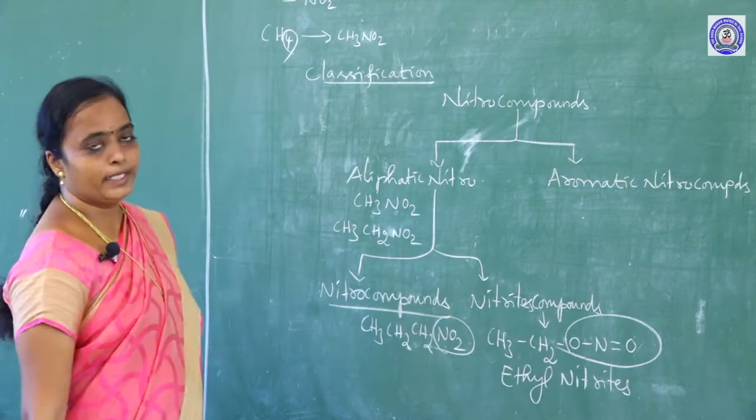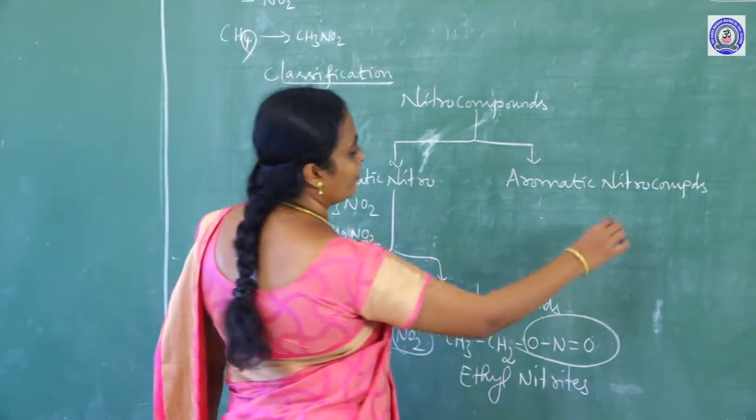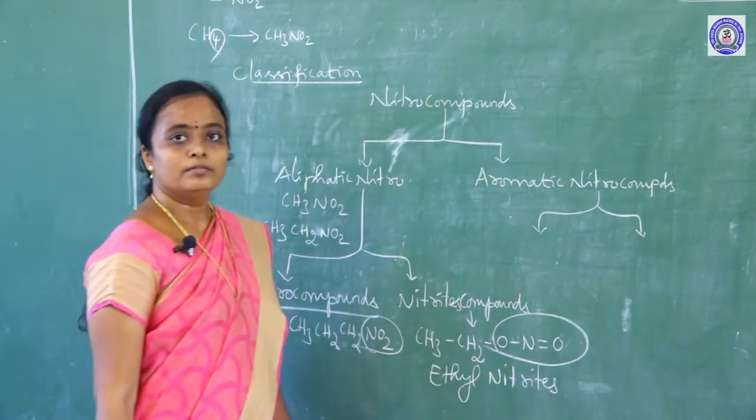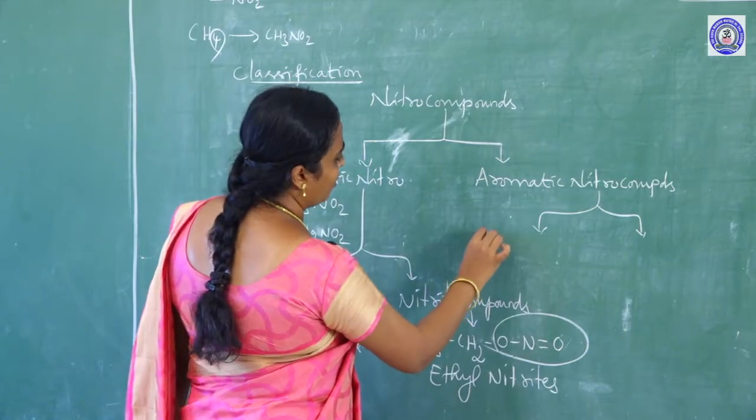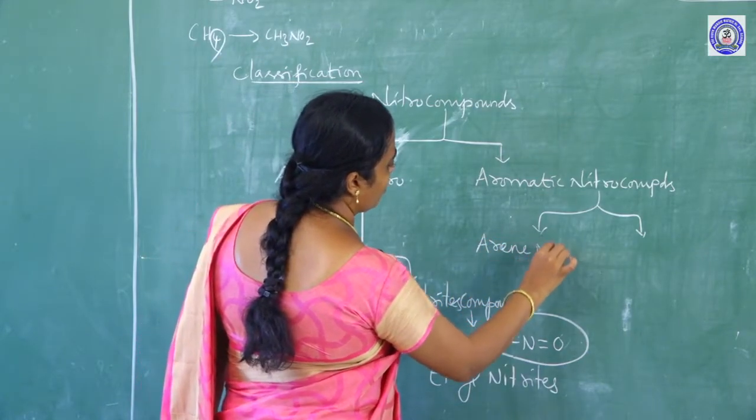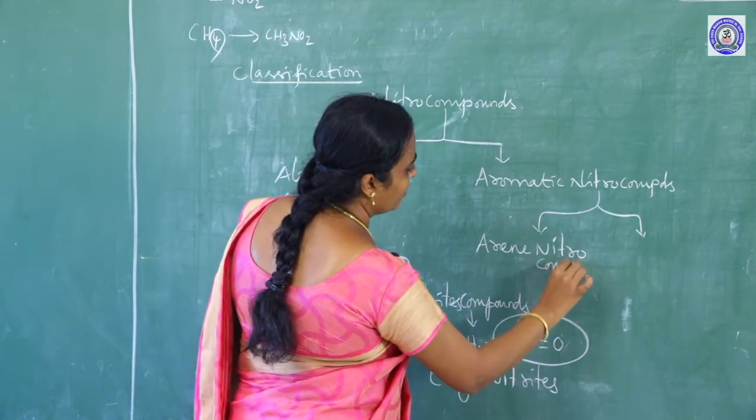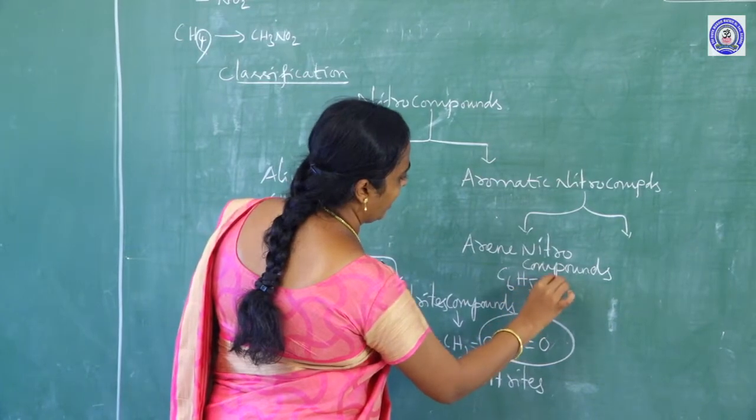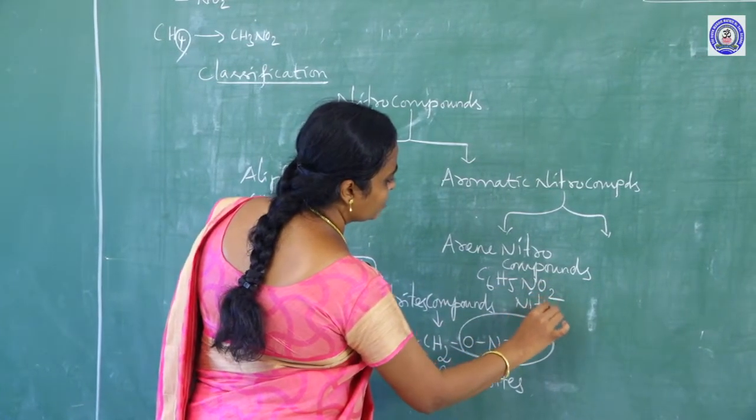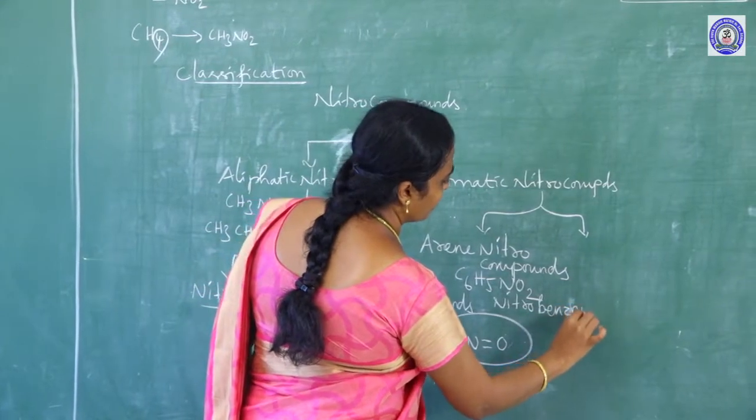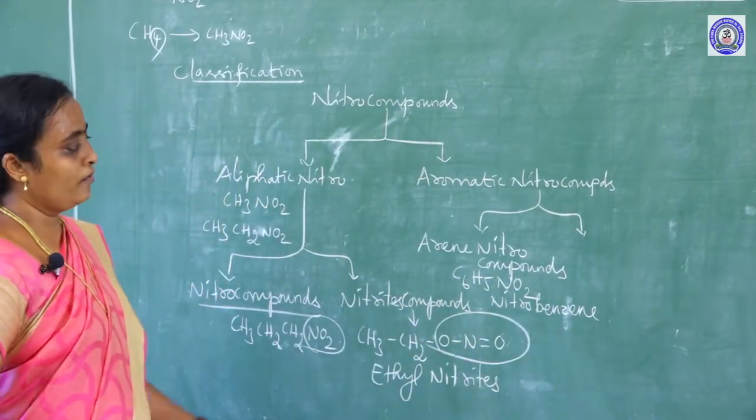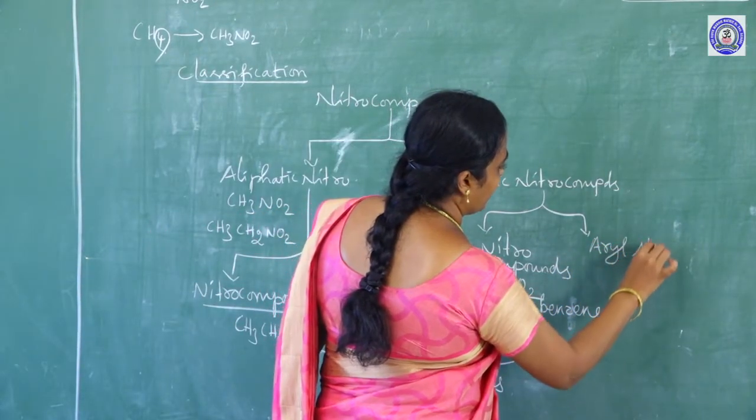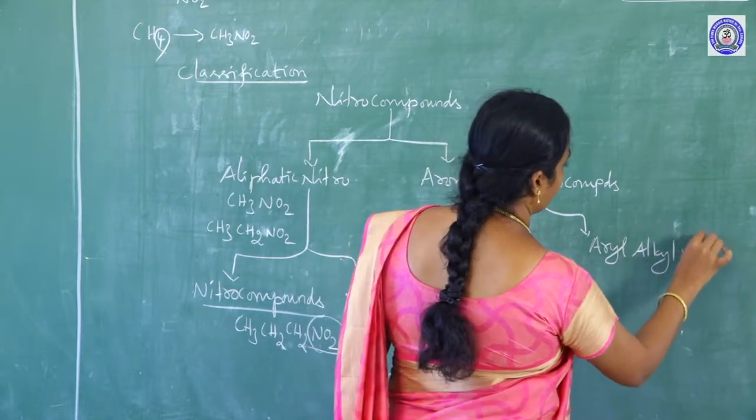Now, coming to the aromatic system. Aromatic nitro compounds are also broadly classified into two types. One is arene nitro compounds. I will give an example: C6H5NO2, that is nitrobenzene. And the other type is aryl alkyl nitro compounds.